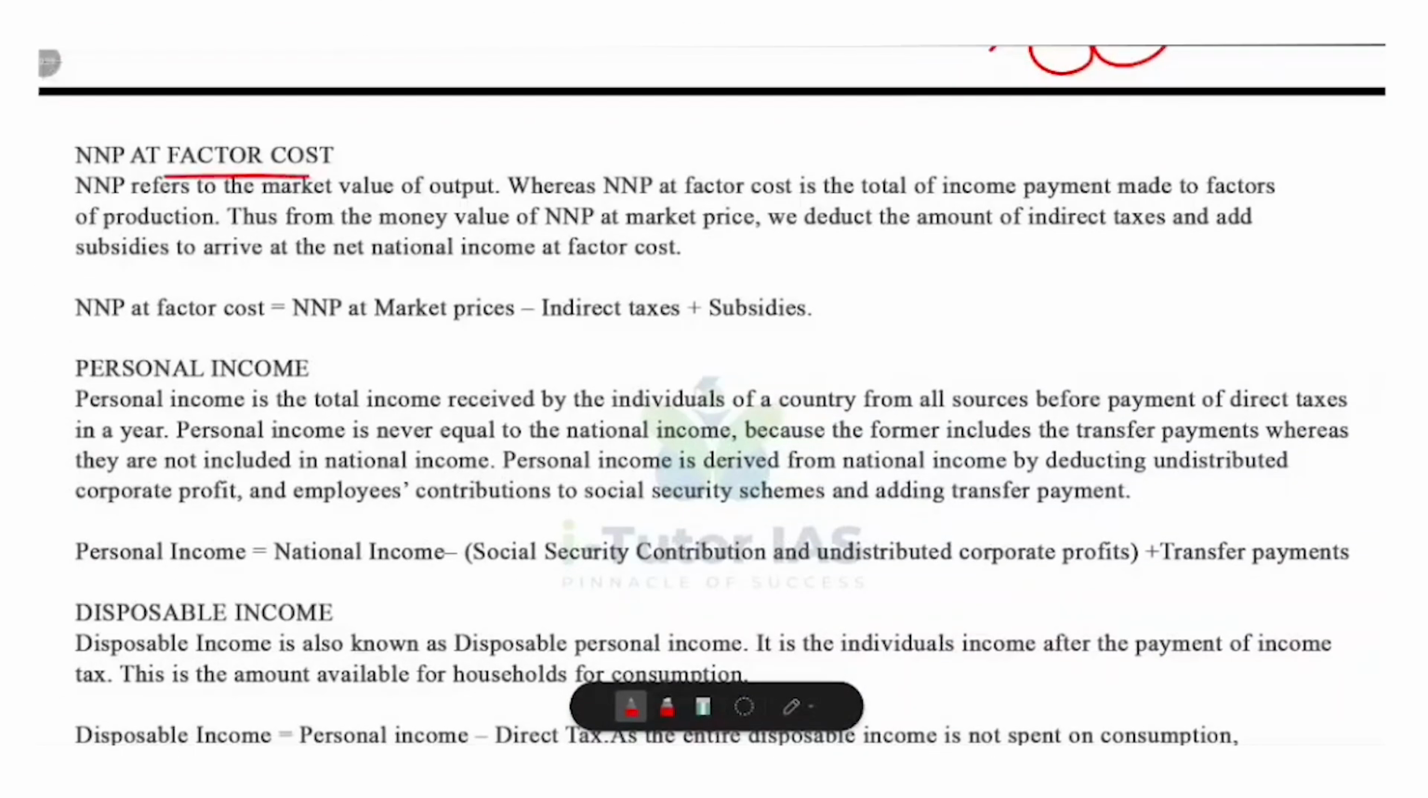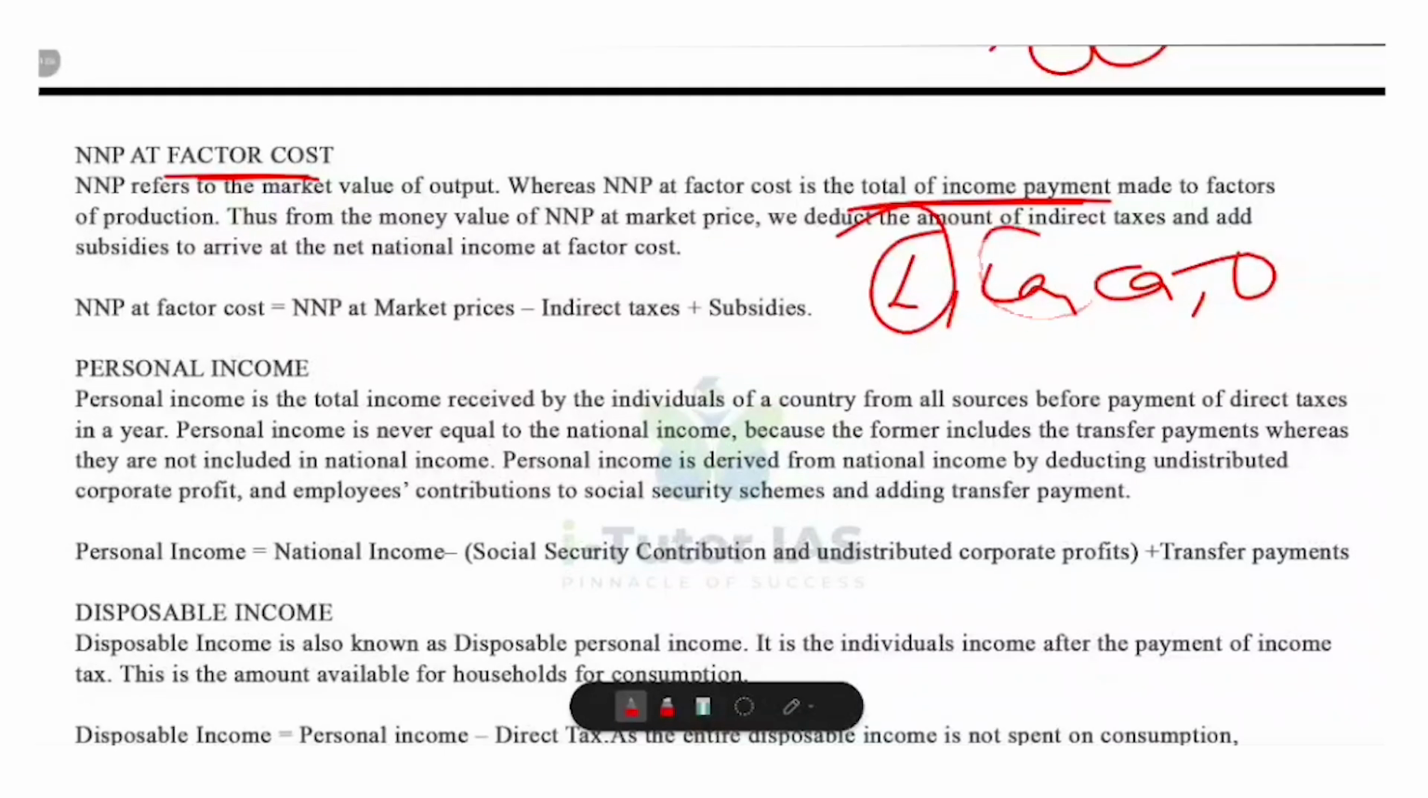Now, NNP or net national product at factor cost. So what is the definition for NNP at factor cost? NNP at factor cost is the total income earned by the factors of production. What are the factors of production? Land, labor, capital and organization. And what are the incomes earned by them? For land, we are paying rent; for labor, wages; for capital, interest; and for organization, profit. So NNP at factor cost means the total income earned by these factors of production in producing goods and services.